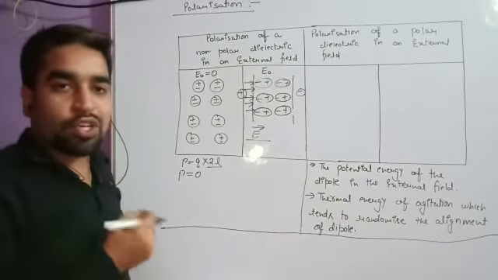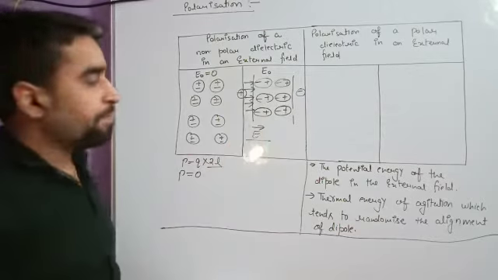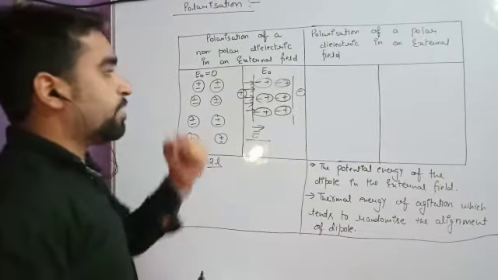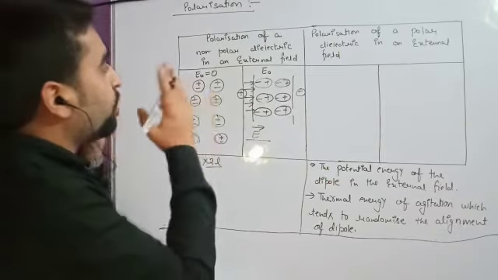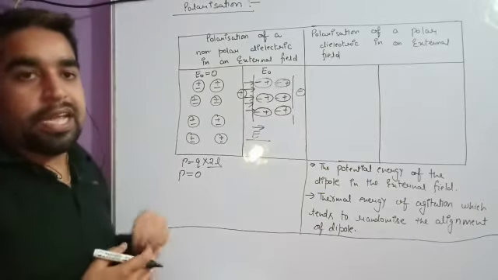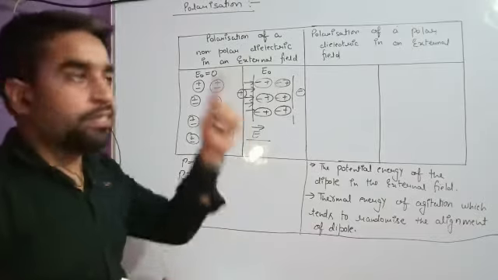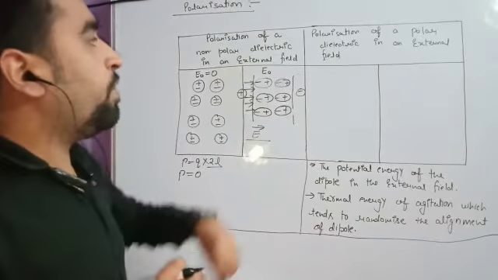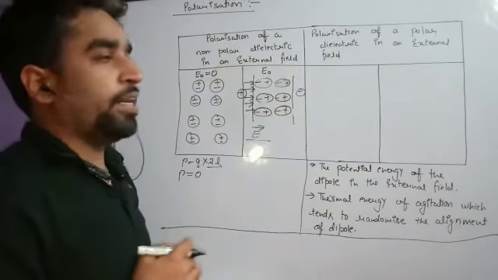And what will be the direction of that dipole moment? The answer is from the negative to the positive. Okay, so this is going to be the direction of the dipole moment. So this is very clear that polarization affects the non-polar dielectric material and they get the permanent dipole moment when an external field is applied. So students, now we will see the effect of polarization on a polar dielectric material.